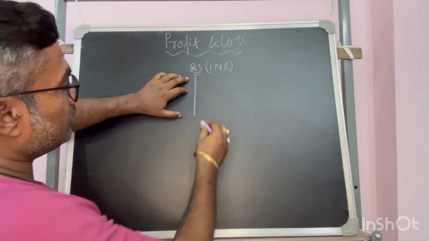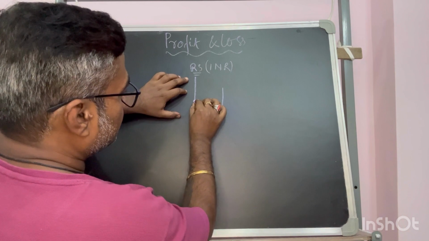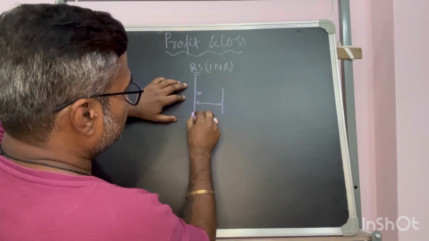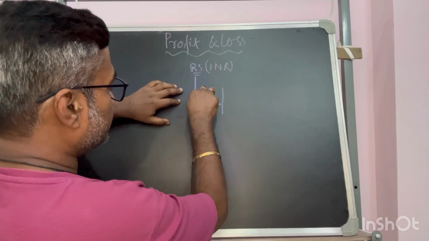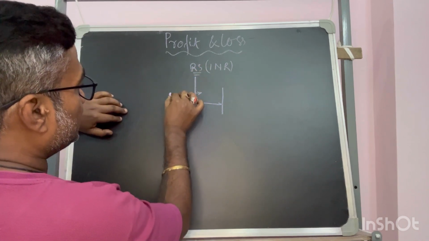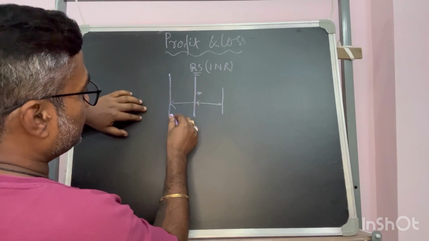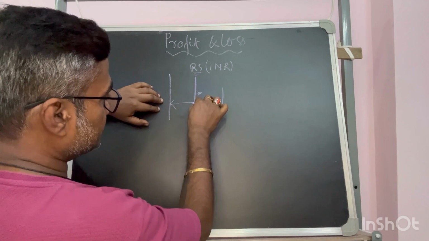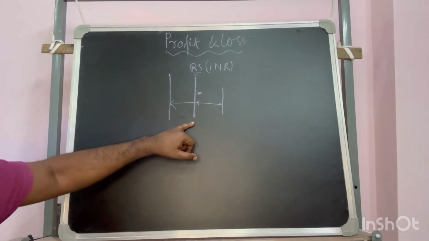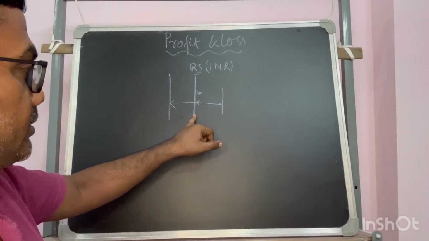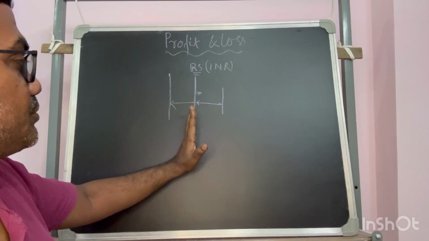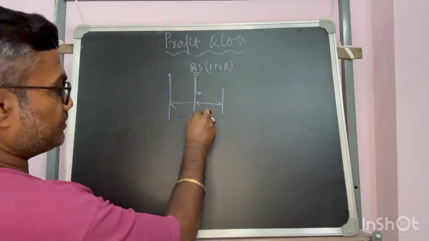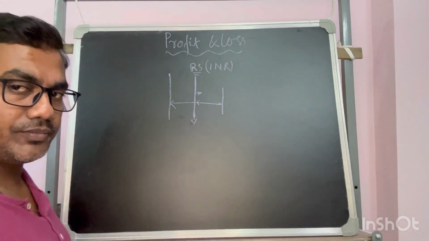So we have a profit if I am gaining more than the boundary. This is a boundary, and I am losing something if I am losing beyond the base value. This base value, the reference point for saying we are gaining or losing, must have some name.